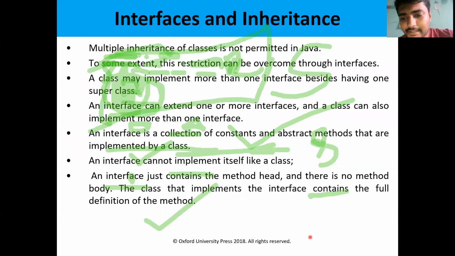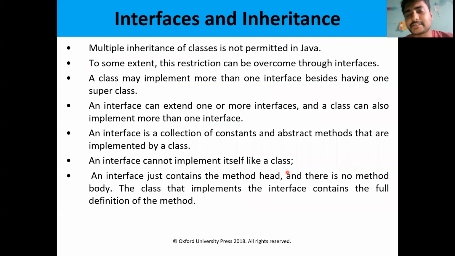So next, let us see the interfaces, how the interfaces are used in inheritance. In the previous classes, we have said that multiple inheritance is achieved by using the interfaces. So let us see what we mean by interfaces first.